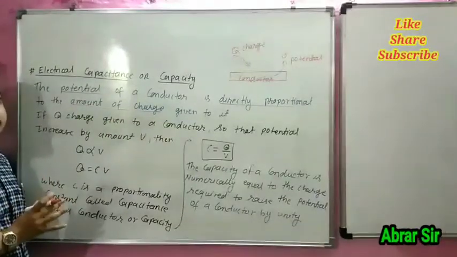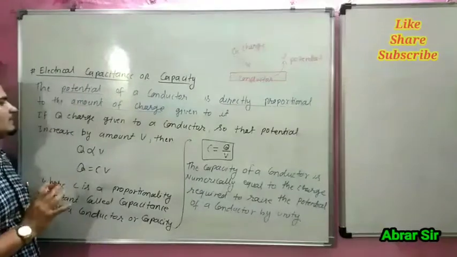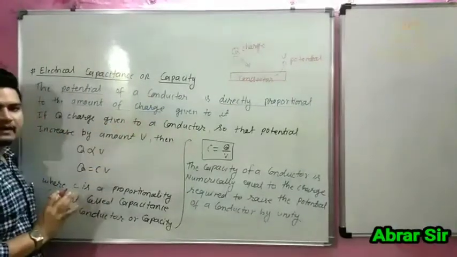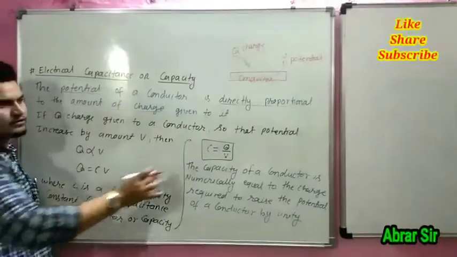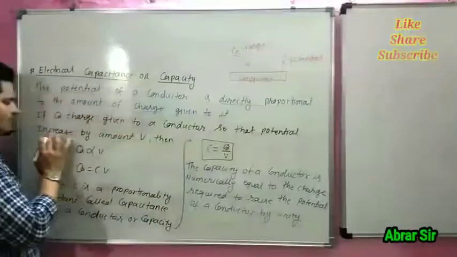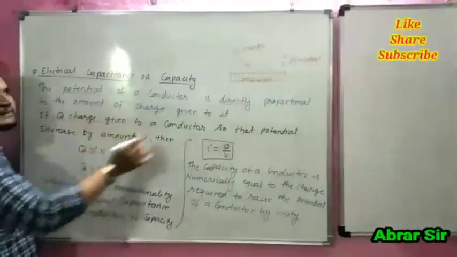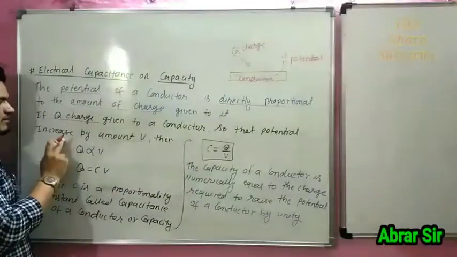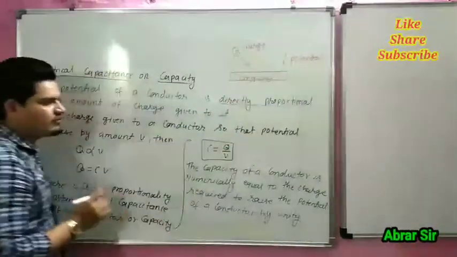Potential depends on the amount of charge. If Q charge is given to a conductor, its potential increases by an amount V.